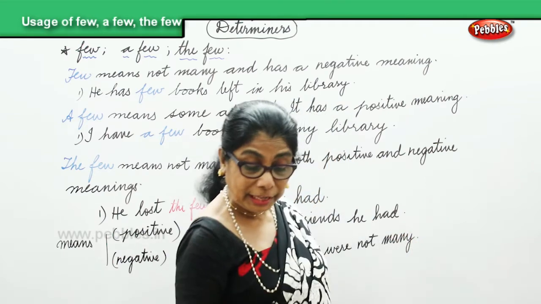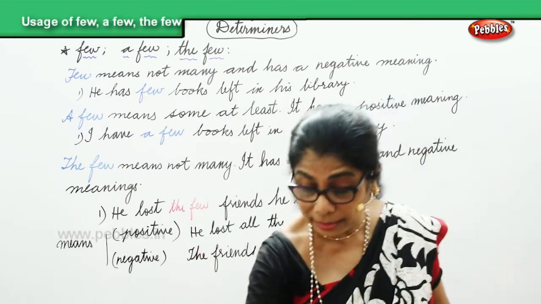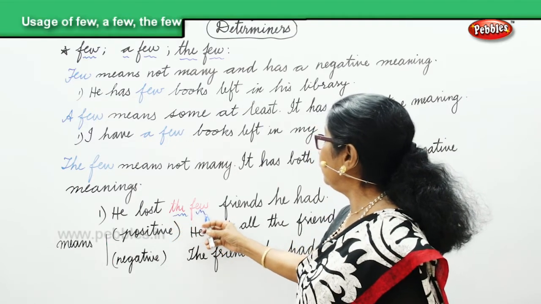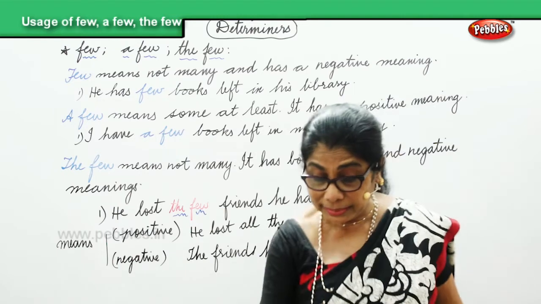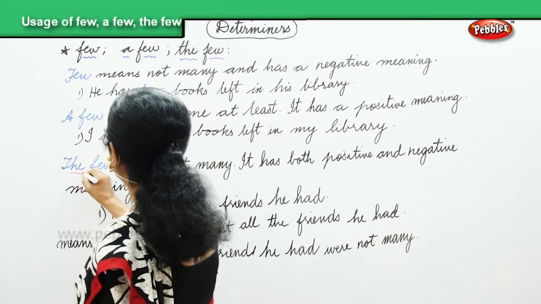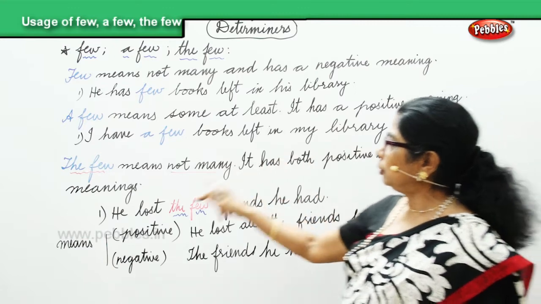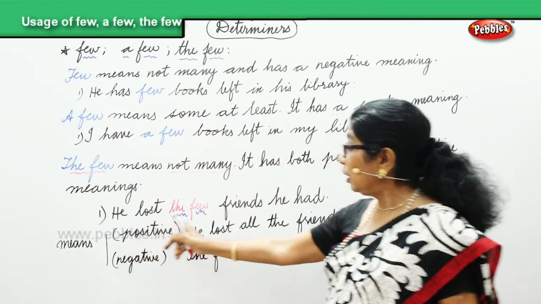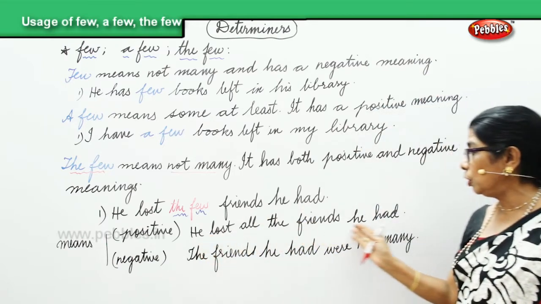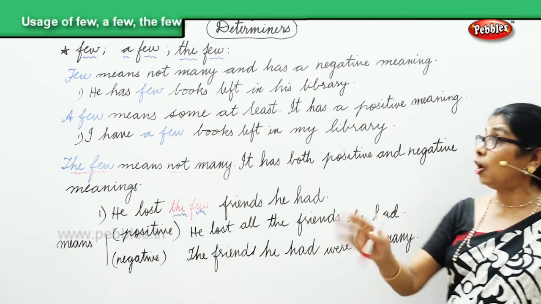Okay, that is the meaning of the few. What is the meaning of the few? The few means not many. It has got both positive and negative meaning. He lost the few friends he had. Positive, it means he lost all the friends he had. Negative, it means the friends he had were not many.